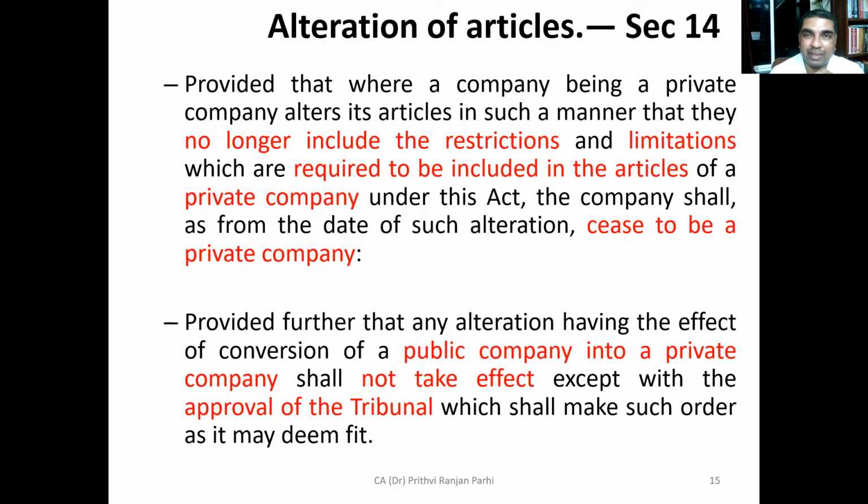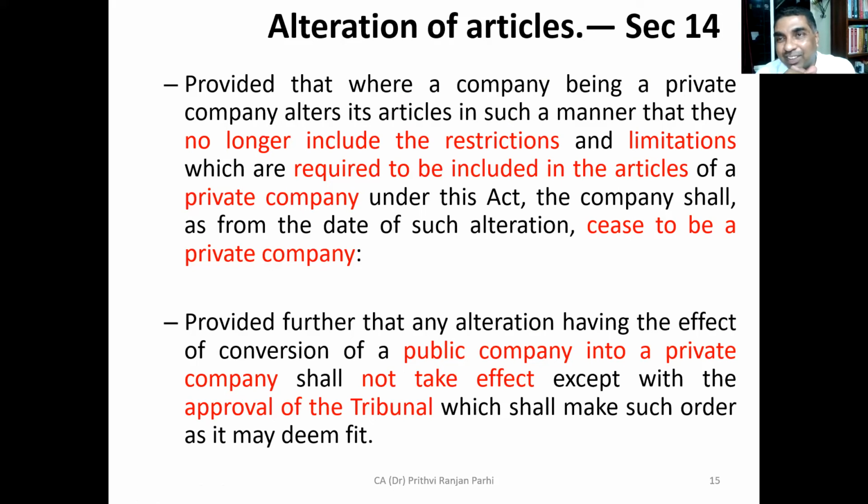Now let us see the effect. One more point here. Where the company, being a private company, alters its articles so that it becomes a public company, then immediately that company will cease to be a private company. It will become a public company. If they remove the clauses, the restrictions from the articles of association, it will cease to be a private company. Understood? But if it is the reverse, what happens?